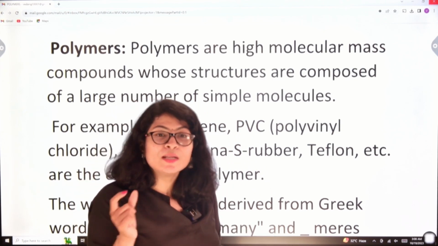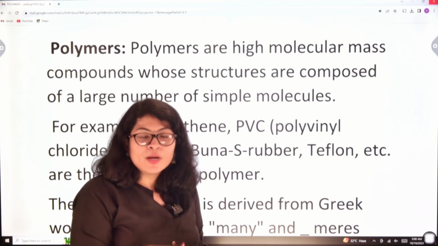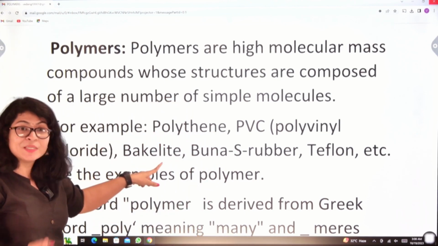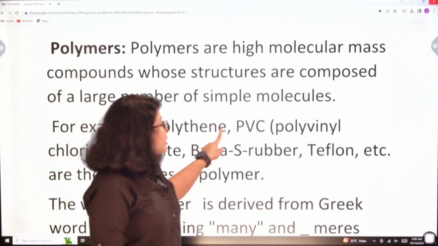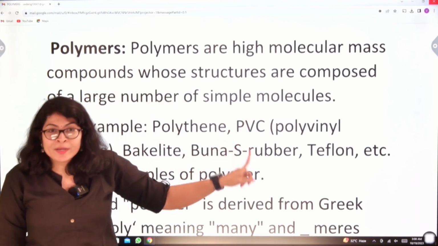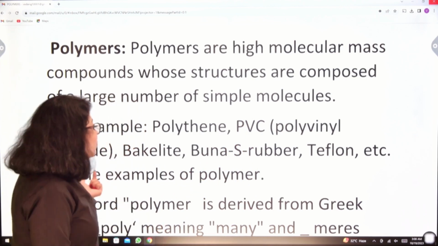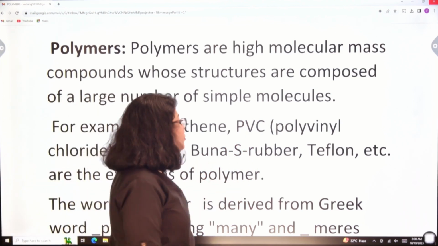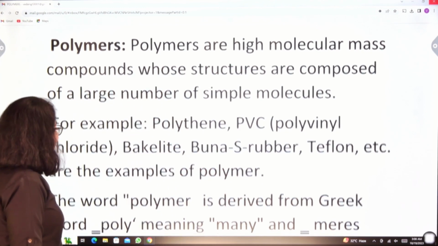For example, I'm joining ethene end to end, I'll get polythene. So polythene, PVC pipes, where PVC is basically polyvinyl chloride. Next is bakelite, Buna S rubber, Buna N rubber, Teflon, etc. These are the examples of polymers.